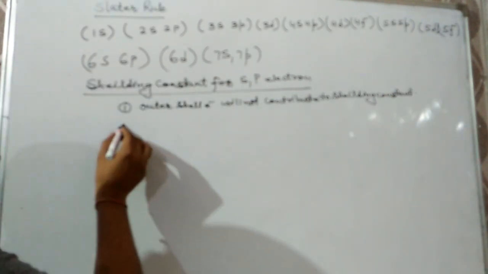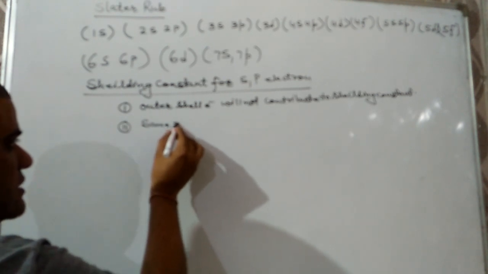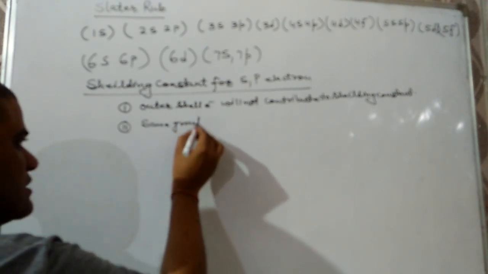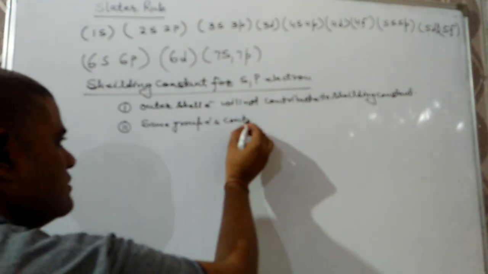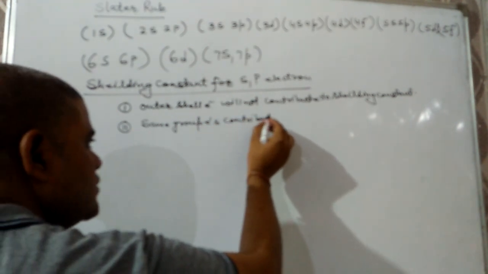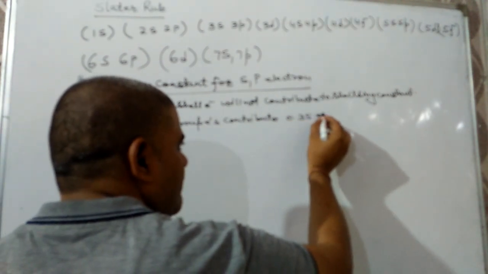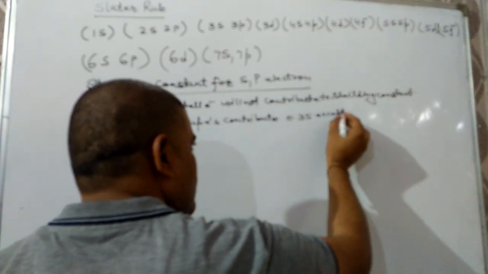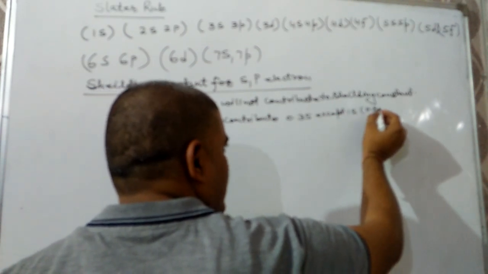Second rule is same group electrons contribute 0.35, except 1s. For 1s, the contribution is 0.30.